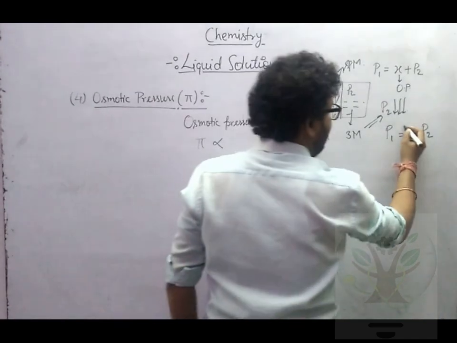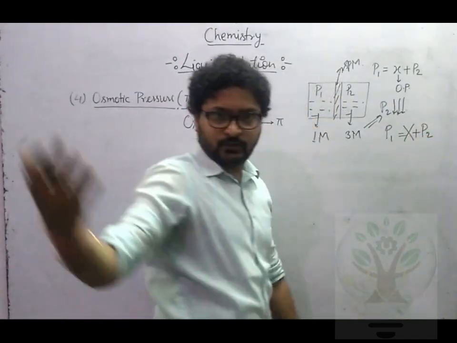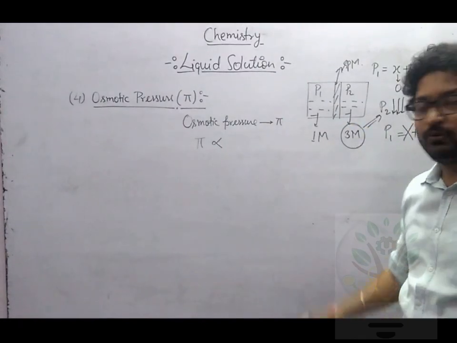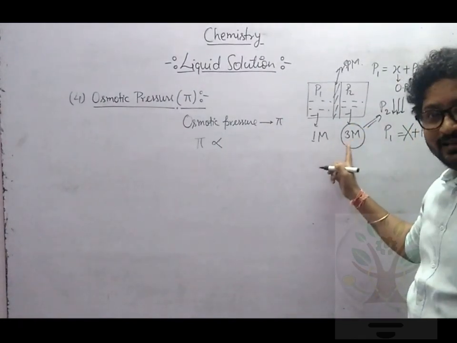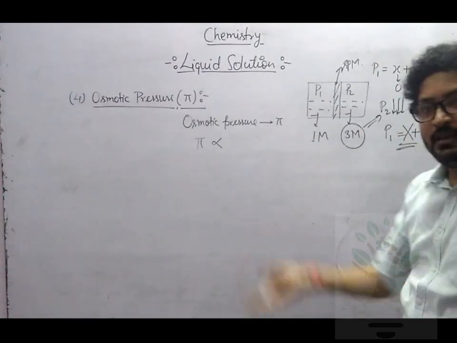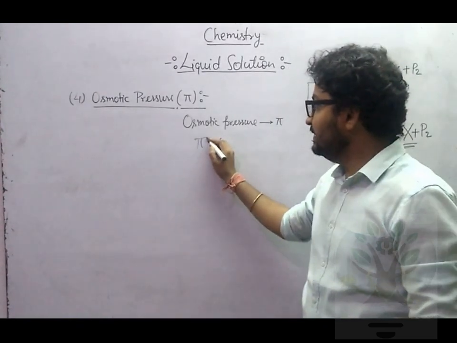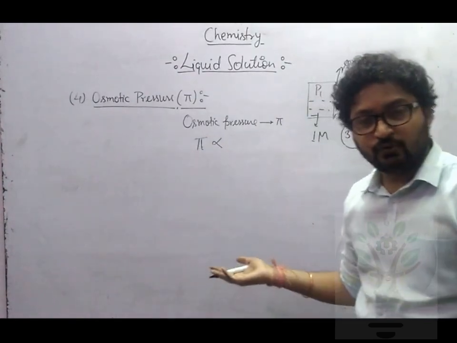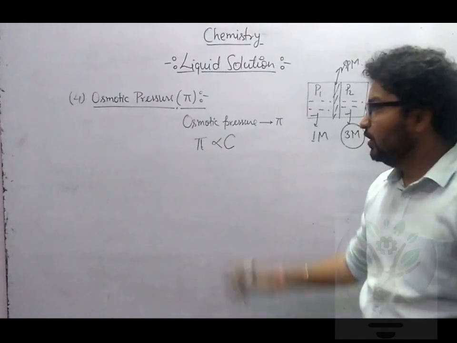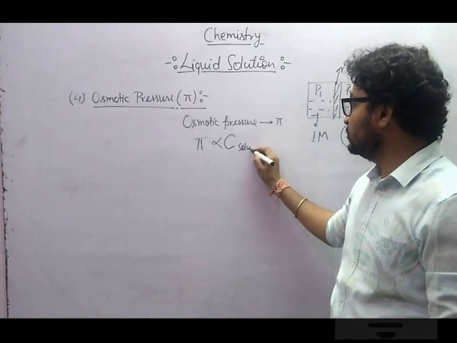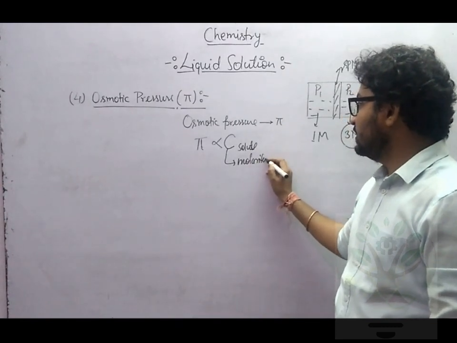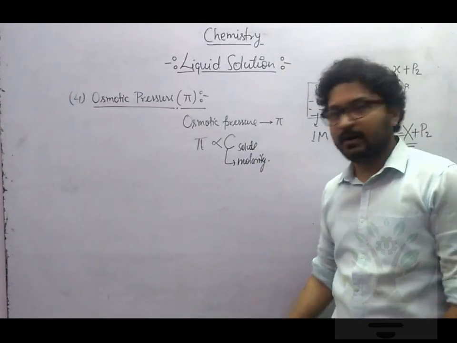You will require more osmotic pressure, let's say big X. As you keep increasing the concentration of solute here, the osmotic pressure will increase. So will pi be directly proportional or inversely proportional to concentration of solute? It will be directly proportional to concentration of solute. C stands for molarity, mole per liter.